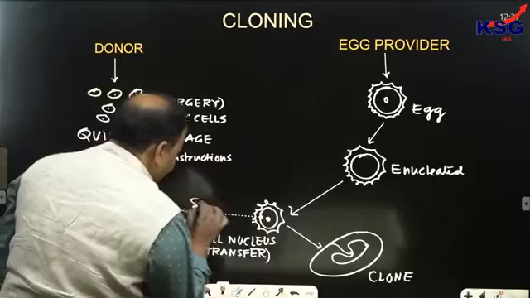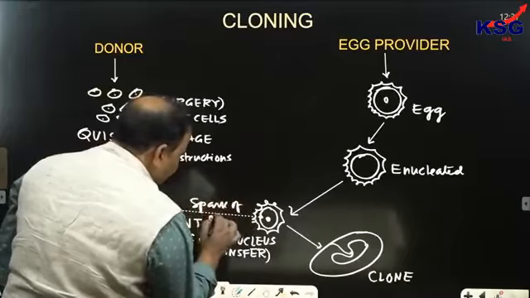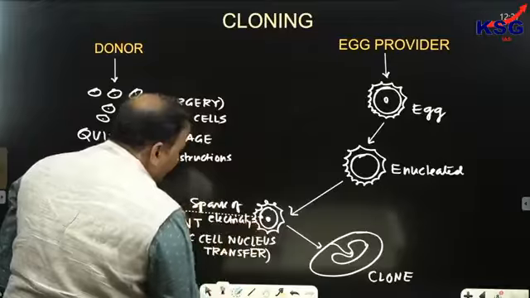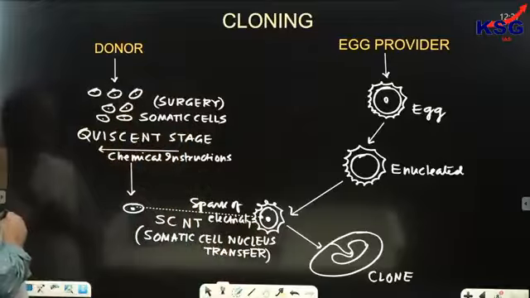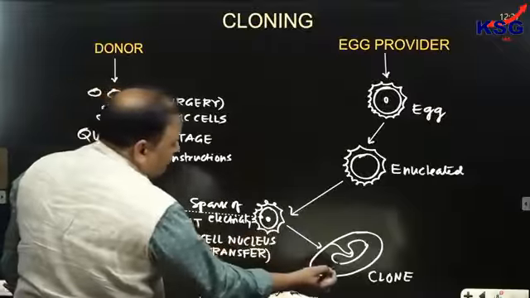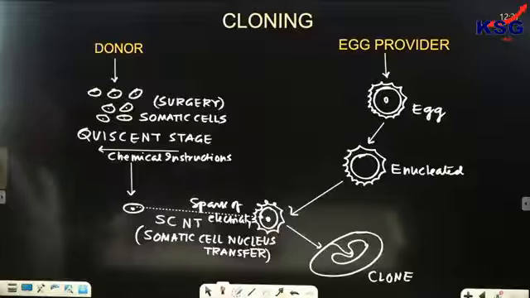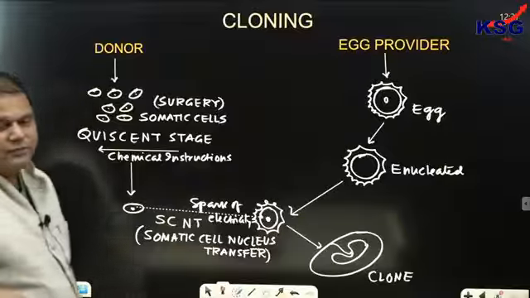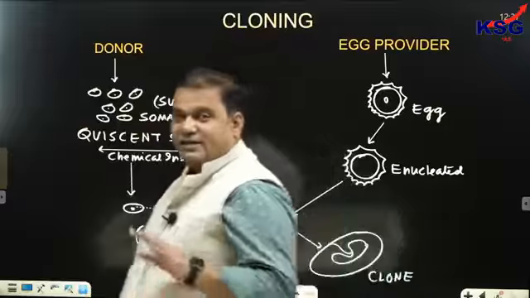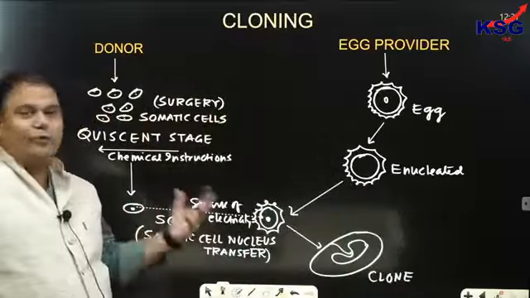A spark of electricity, so that the egg feels that it has been fertilized, although no fertilization takes place in cloning. And this would now be transferred to the womb of a surrogate mother. The baby that is born would be a clone of the donor, but I say it won't be exactly the same. And tell me why it won't be exactly the same.